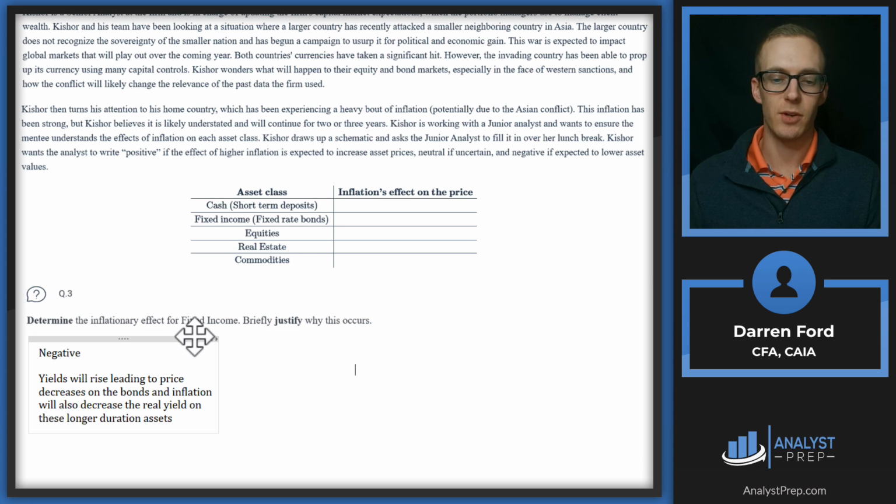So this is going to decrease the real yield on those assets that we're holding, and lead to that price hit right away. So this is going to be a negative effect for fixed income. And just to detail here, I didn't do it for the cash, but you'd get probably 1 point for getting negative right, and then 2 points for properly justifying why.